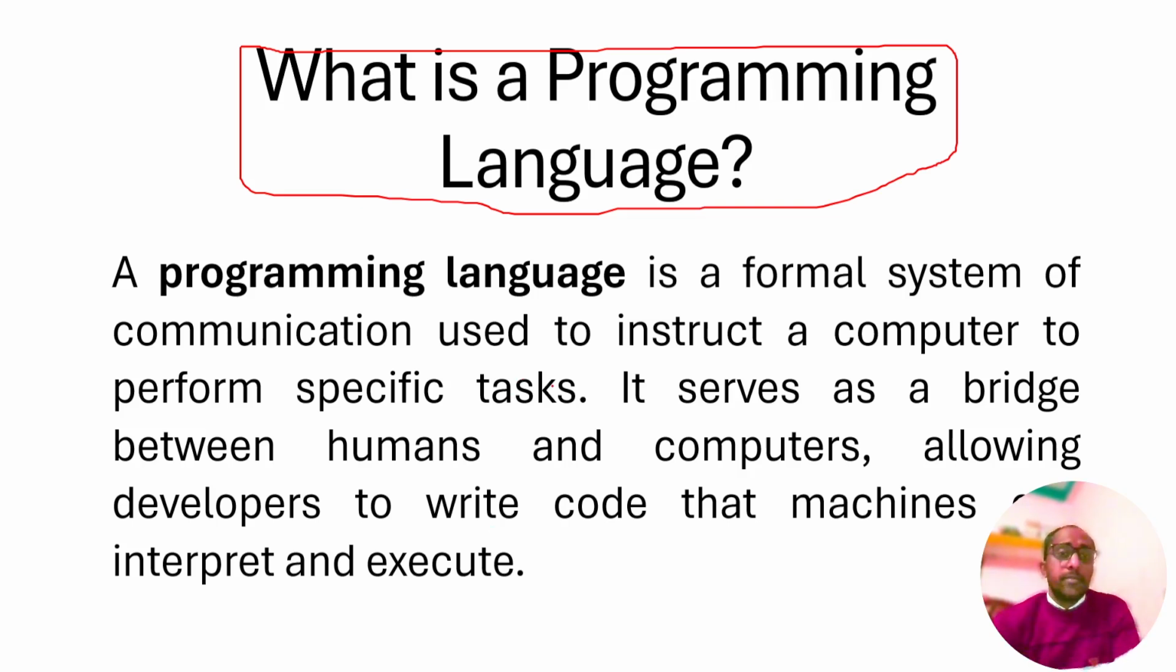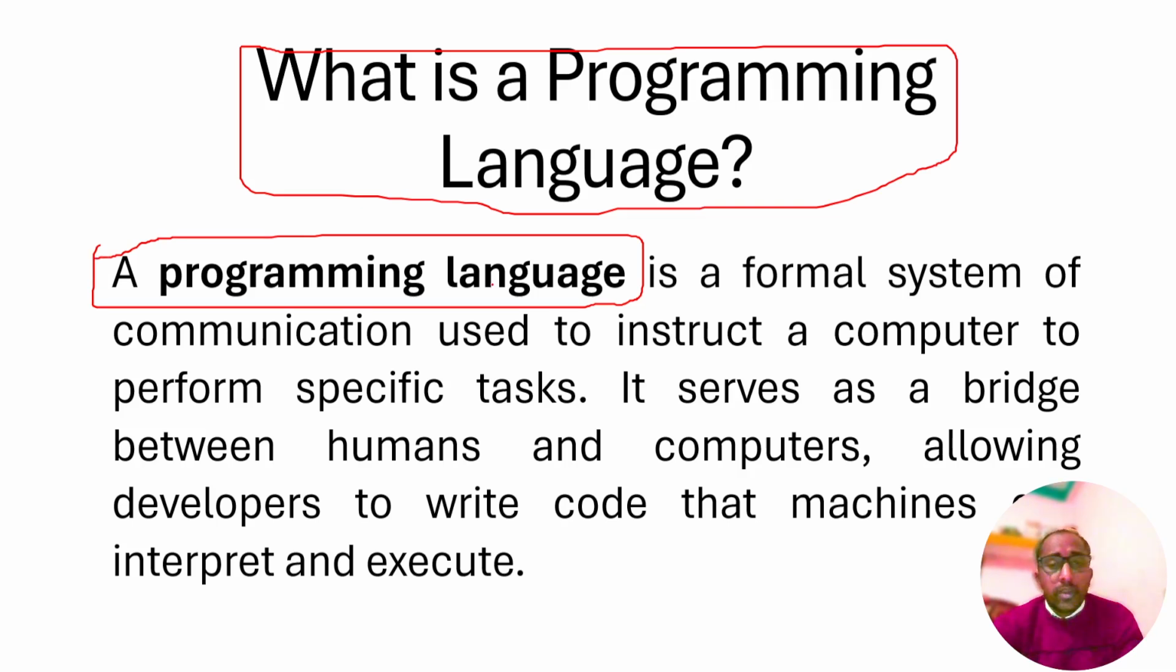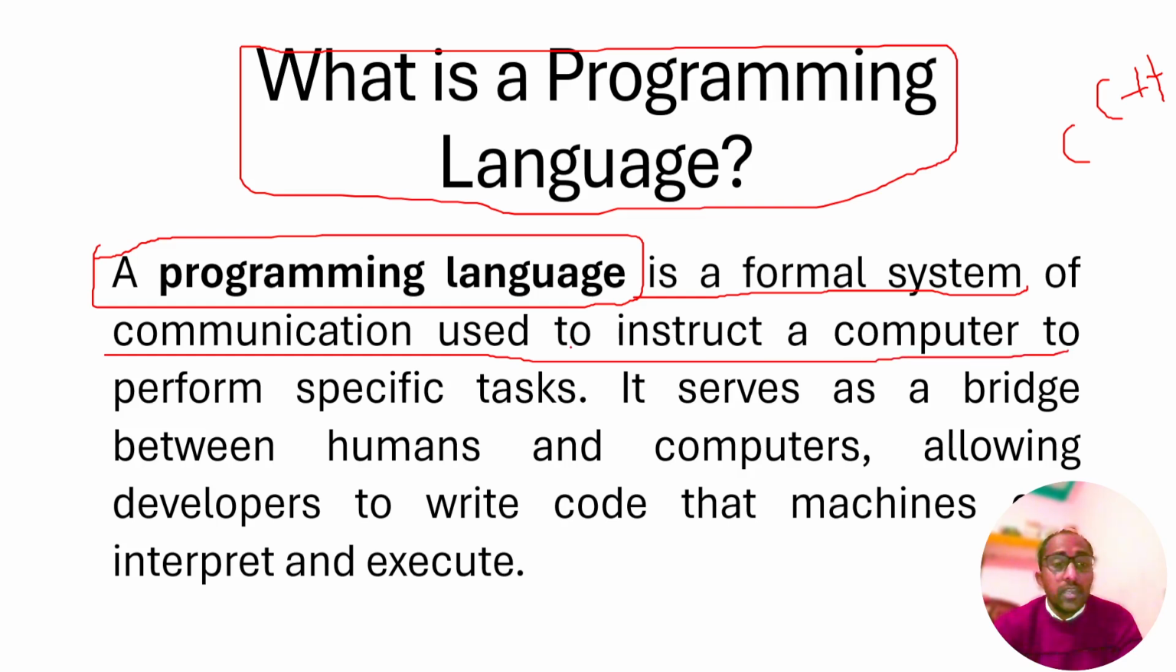So what is a programming language? We have studied C and C++ programming languages, then what is a programming language? At first we need to understand it. A programming language is a formal system of communication used to instruct a computer to perform a specific task. I will explain in simple language. It is a system of communication.